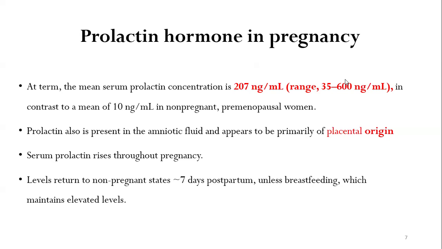Prolactin is also present in the amniotic fluid, and the amniotic fluid prolactin appears to be primarily of placental origin. Serum prolactin rises throughout the pregnancy, and the levels return to non-pregnant states around 7 days postpartum, unless the mother breastfeeds. Breastfeeding helps in maintaining elevated prolactin levels.